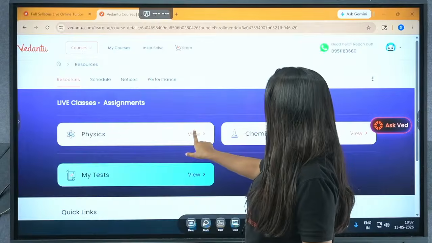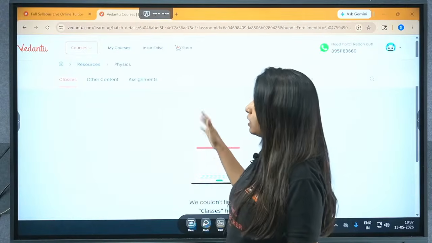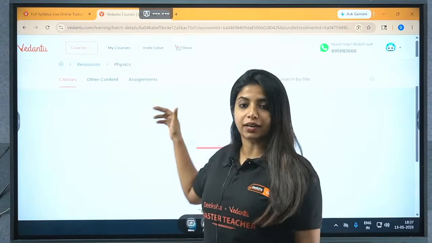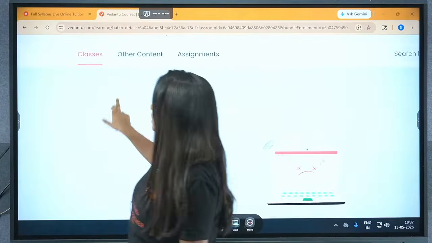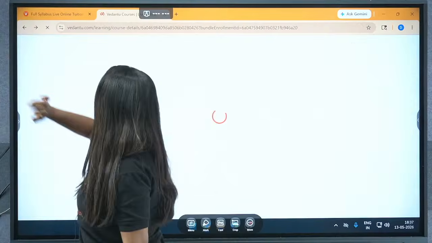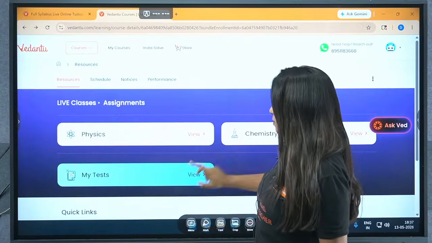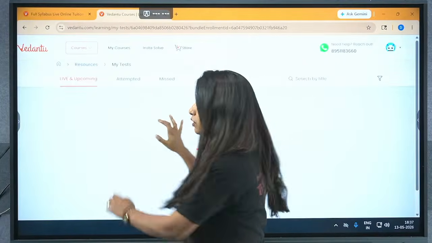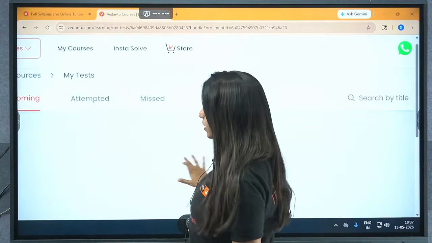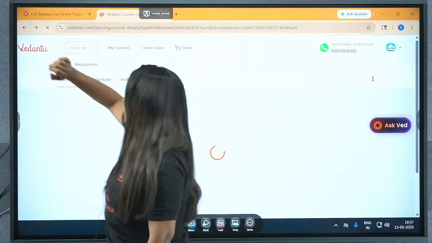Over here for physics, you can just click on physics, and whatever content is done in the channel is going to be reflected over here as well. That is how things are going to work. Similarly, if I go back, I have chemistry, and the same thing happens over here. Any test and everything that has been put up will also be reflected at this particular point.